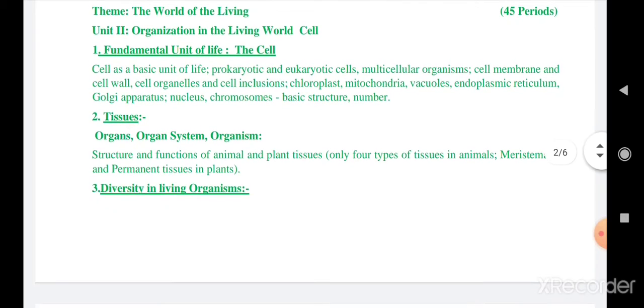This chapter you have already learned in class 8, but you are going to learn a little more in this chapter. Then the second chapter you have is tissues. This is a little new for you children. You are going to learn about the different structures and functions of animal as well as plant tissues, which are categorized into different types. So that you are going to learn in this chapter.